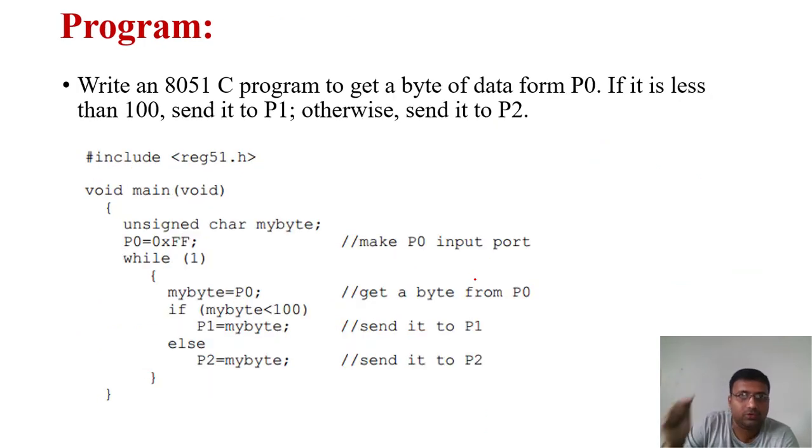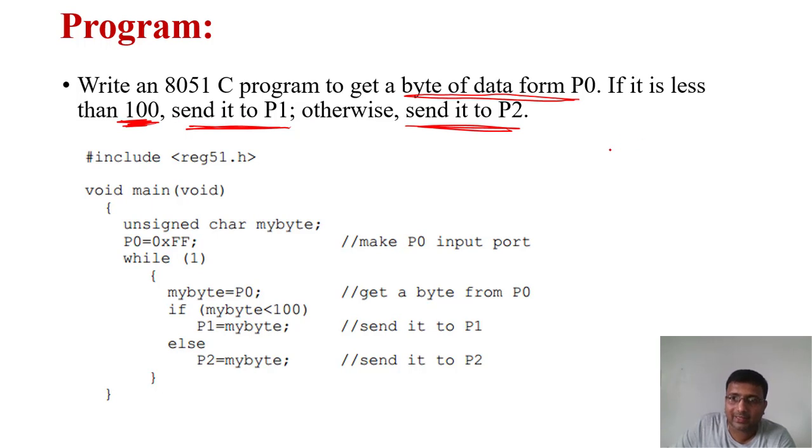All right. So next is: write a program to get a byte of data from P0. So read the byte of data from P0. If the received byte is less than 100, send it to port 1, otherwise send it to port 2. So we need to compare whether the data received is less than 100 or greater than 100. So here it is an example.